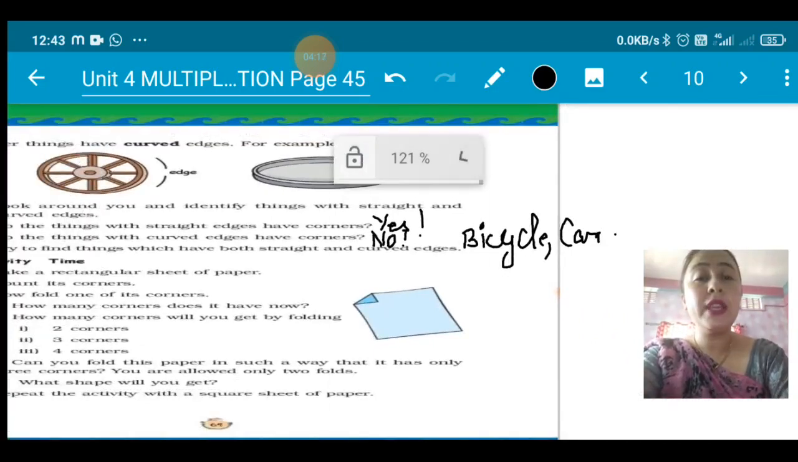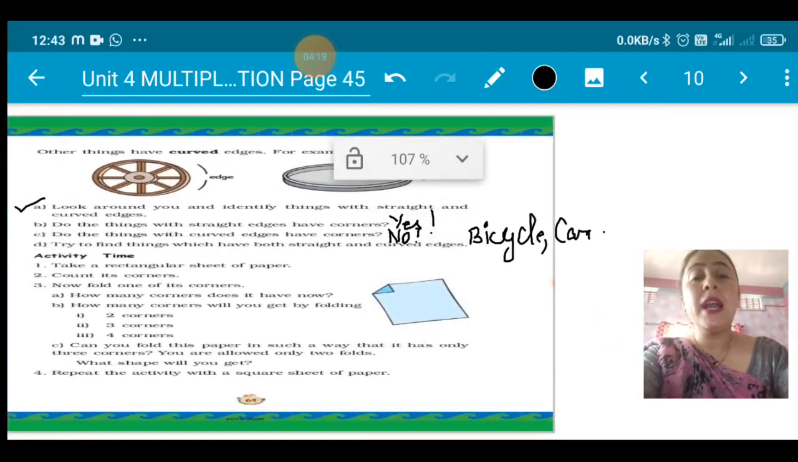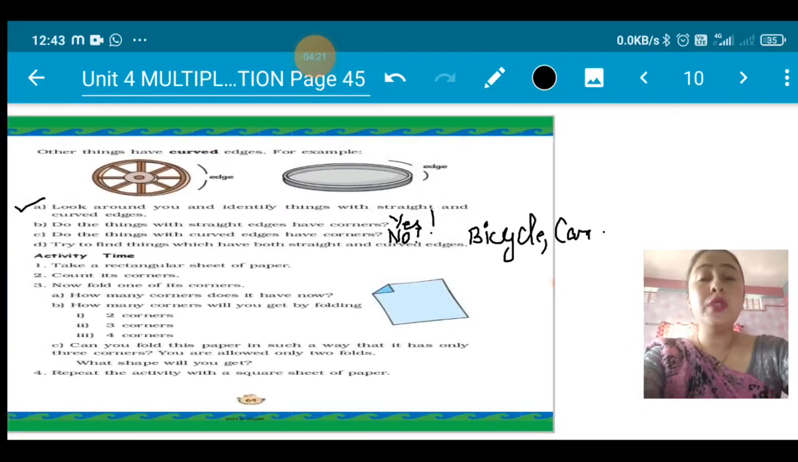So children, activity time is there. Activity time, I will show you the video now. Okay, you will see the video, and in the video I have shown you what you have to do. You will do the same thing and you will write the answer. I have given the answer also in the video. You just have to see the video, follow the video, and you will write the answers in your book.